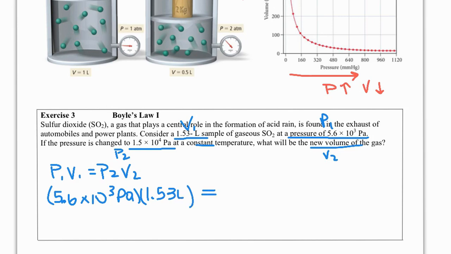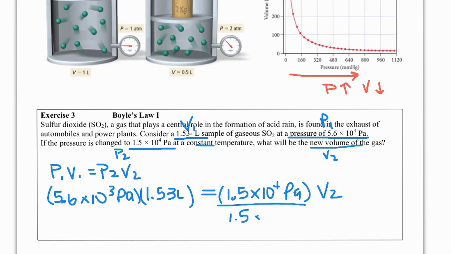And that's going to equal the new pressure, or what it's changed to, which is 1.5 times 10 to the fourth pascals. And we're looking for volume 2. So then we're just doing the algebra, dividing by the 1.5.